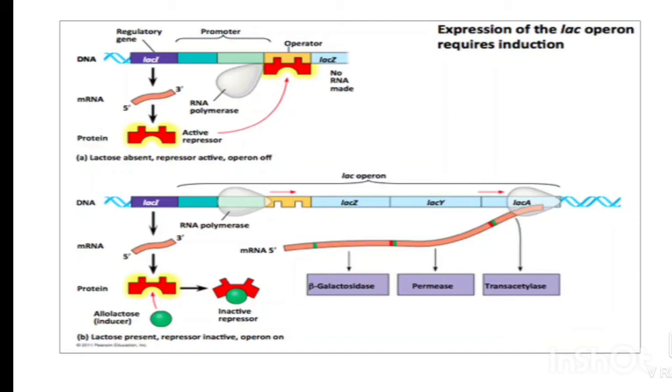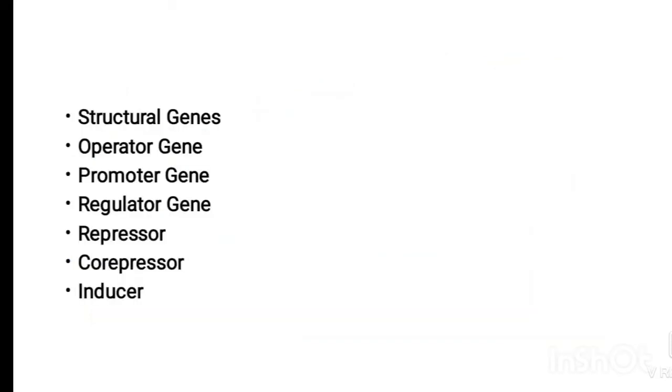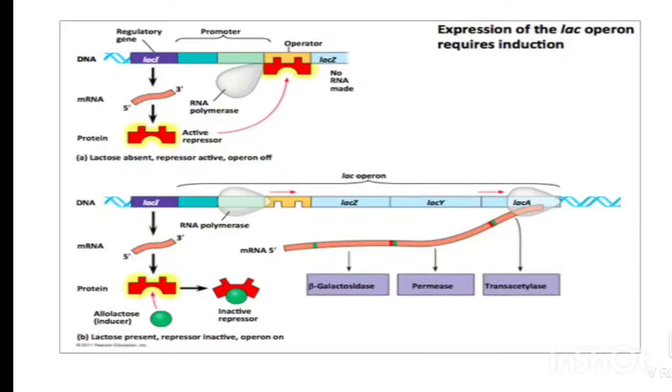The next one is the regulatory gene. The regulatory gene is located at one end of the operon segment in E. coli. The function of the regulatory gene is to direct the synthesis of a repressor protein molecule. The repressor may be either active or inactive, or a pro-repressor. The active repressor has a tendency to bind with the operator gene in the inducible system.